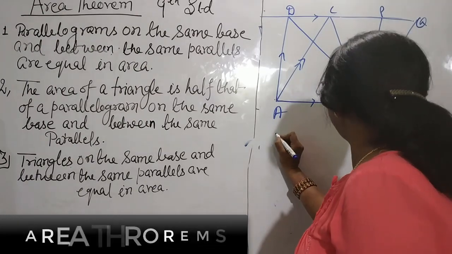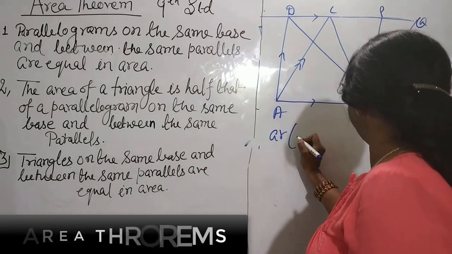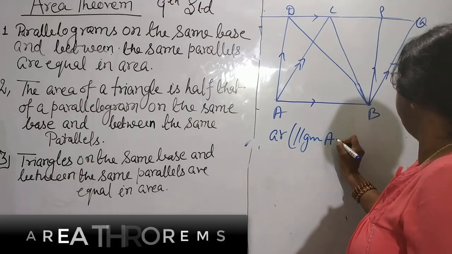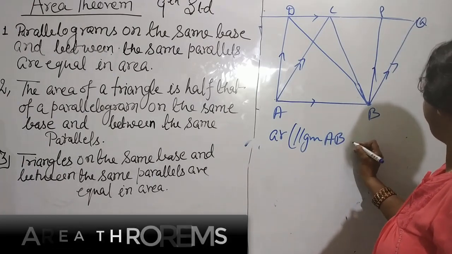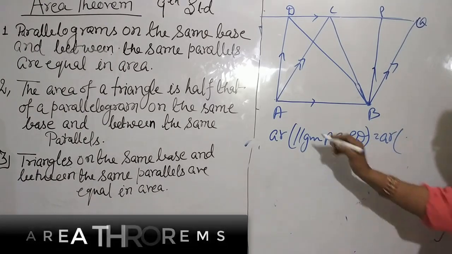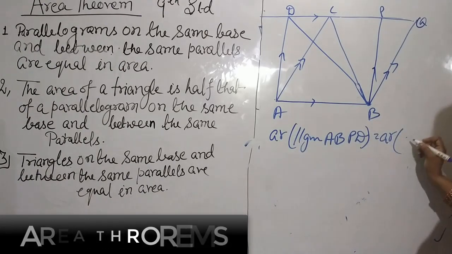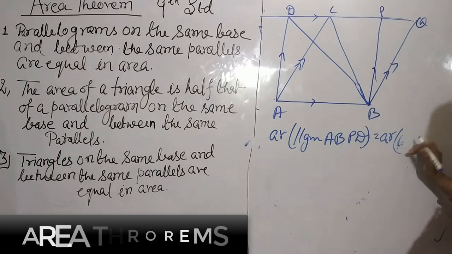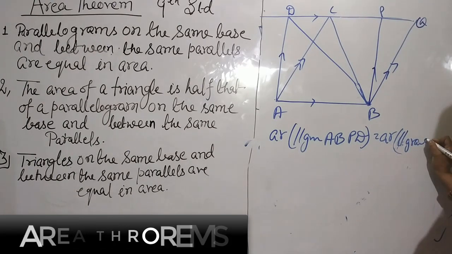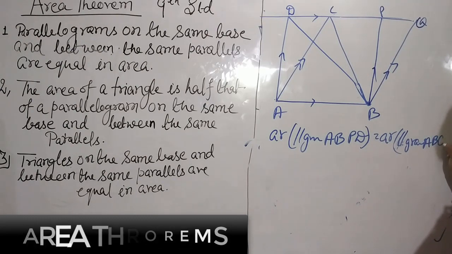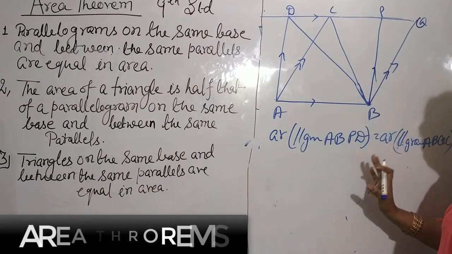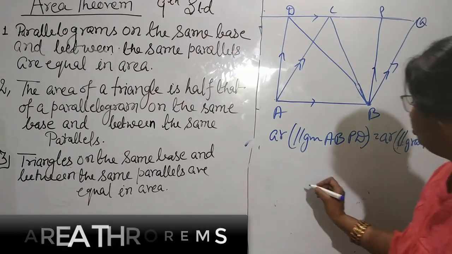So according to the first theorem, area of parallelogram ABPD is equal to area of parallelogram ABQC. Both areas are same. Now dividing both by 2.